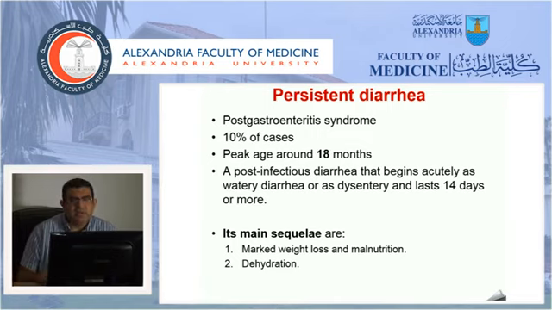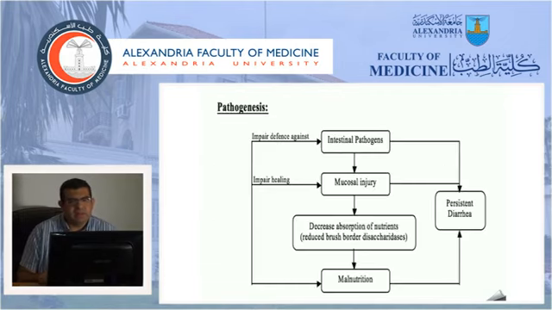Why in some children does the acute gastroenteritis complicate into a persistent diarrhea? We can understand this if we look at this diagram. The disease starts with an infection causing damage to the mucosa. The damage of the mucosa impairs absorptive capacity, so the child will not absorb the nutrients.